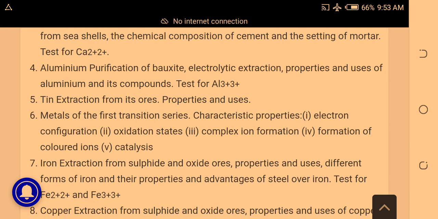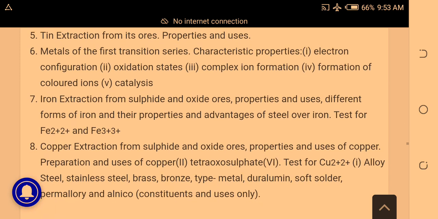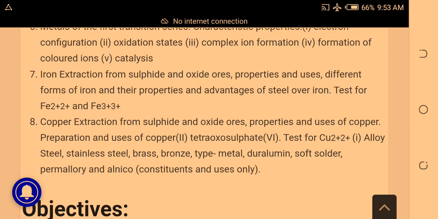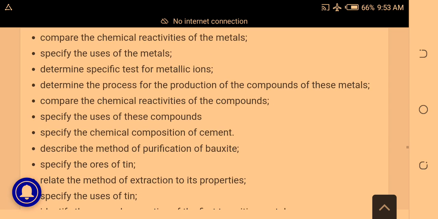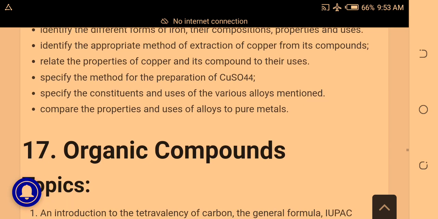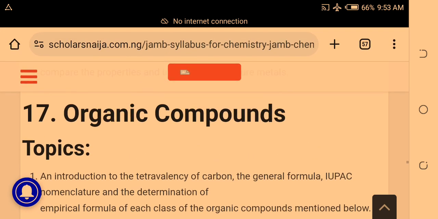Remember their calculations too. Aluminium: purification of bauxite, electrolytic extraction, properties and uses of aluminium and its compounds. Aluminium is very important. Tin extraction, metals of the first transition series. Iron extraction from sulfide and oxide ores. Copper extraction from sulfide and oxide ores. These are very important. That's why I promise to send you this material free of charge so you can pay closer attention to them.